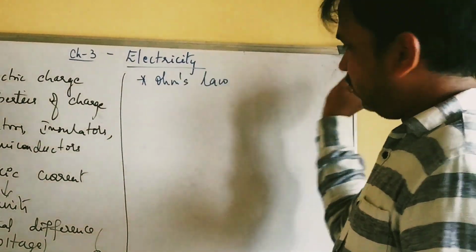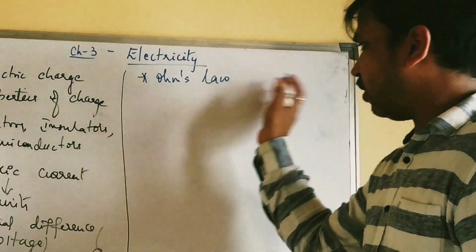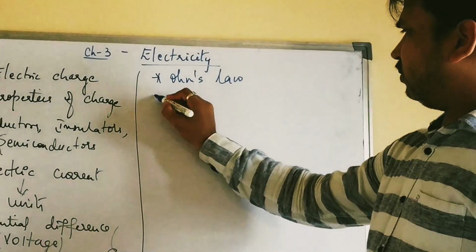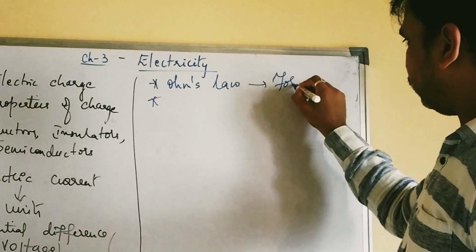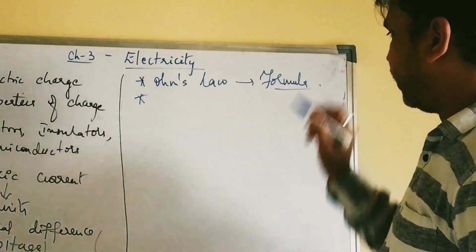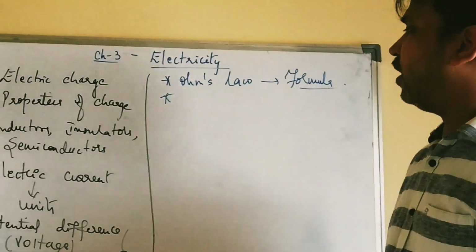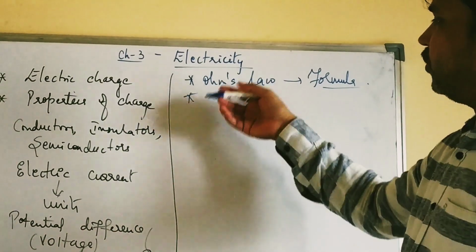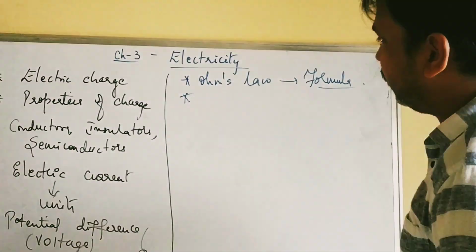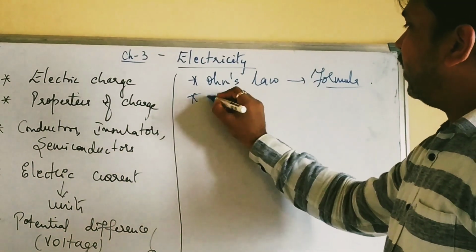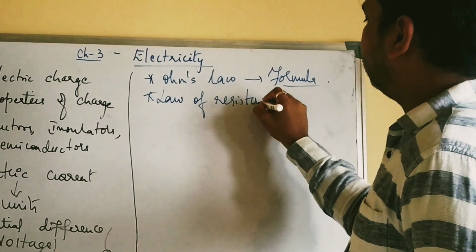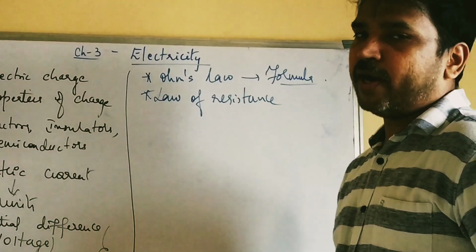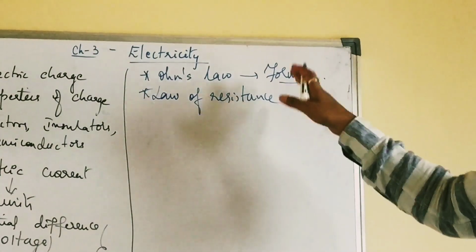Then Ohm's law. Then uses and limitations of Ohm's law also we study. Then the formula of Ohm's law, the three forms of Ohm's law also we study. Then applications and limitations. After which we shall do some numericals on this Ohm's law also. Then next comes law of resistance, or the factors on which the resistance of a conductor depends.